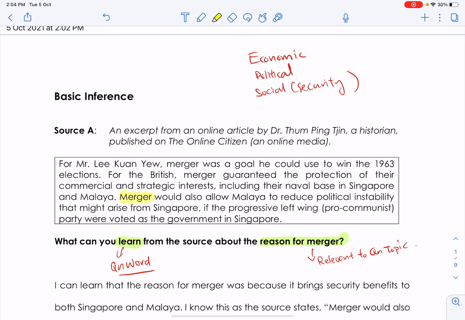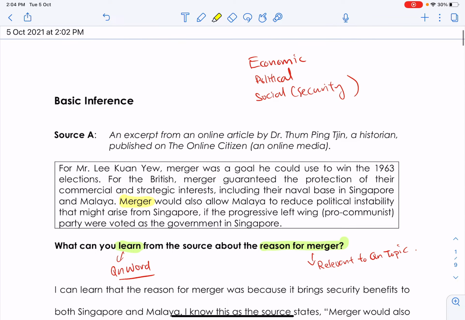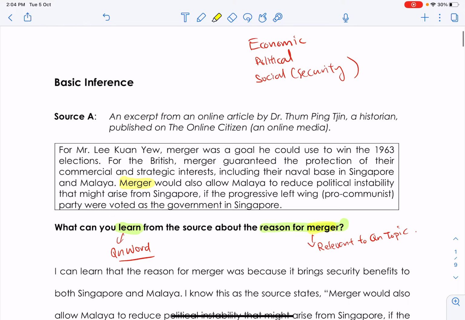Okay, so the topic is merger, right? I follow the topic merger. Okay, what will merger do? Basically allow Malaya to reduce political instability that might arise from Singapore. Alright, then you must make some sense of this statement by brainstorming yourself, drawing some annotation. What does it mean, reduce political instability?